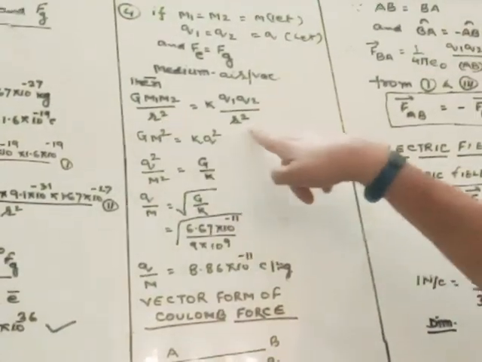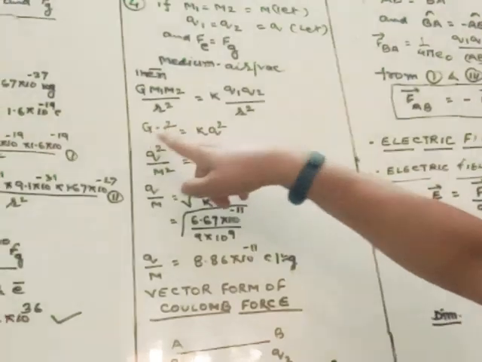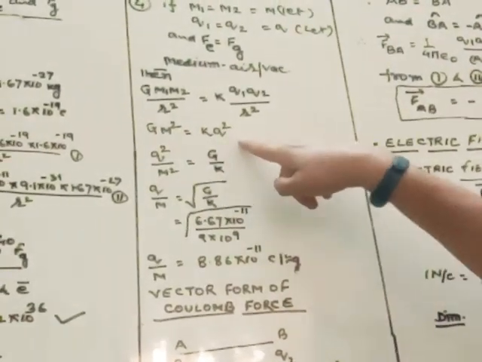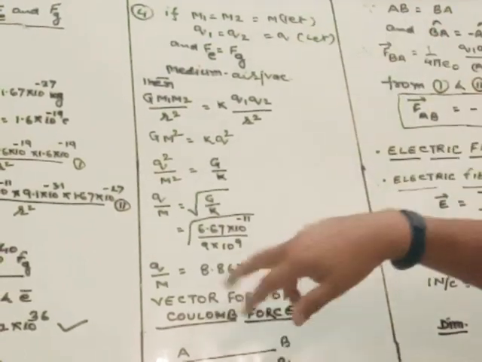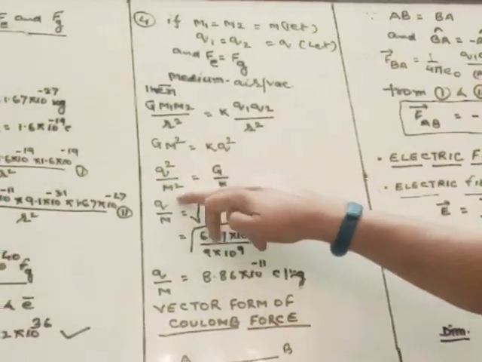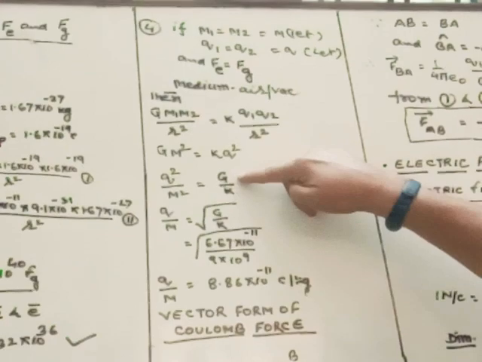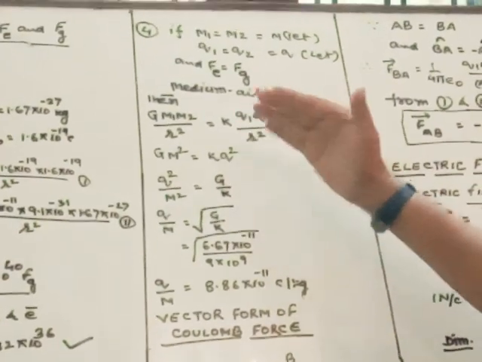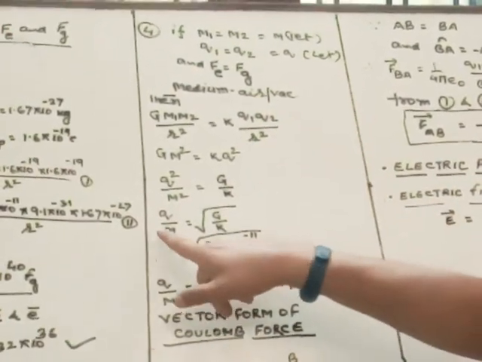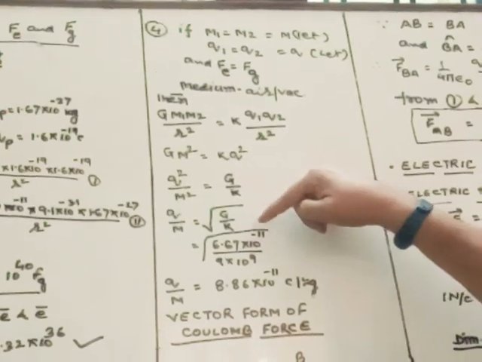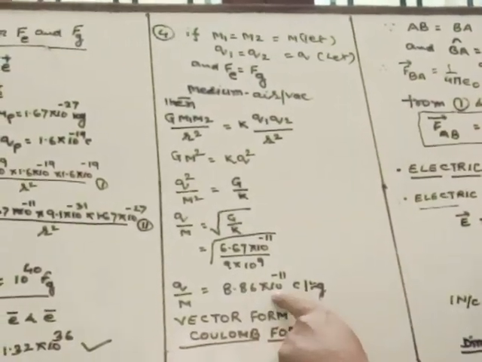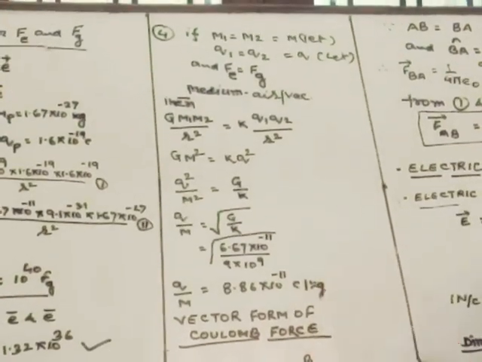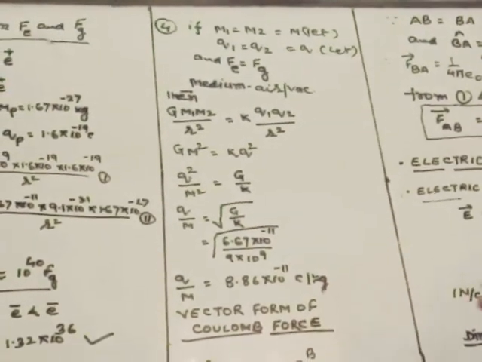Here r square and r square cancel, so G m square is equal to k q square, because the masses are the same and the charges are also the same. So you get q square by m square is equal to G by k. Taking the square root, q by m is under root G by k, and after calculation you get 8.86 into 10 power minus 11 coulomb per kg. It means this is the ratio of charge and mass.